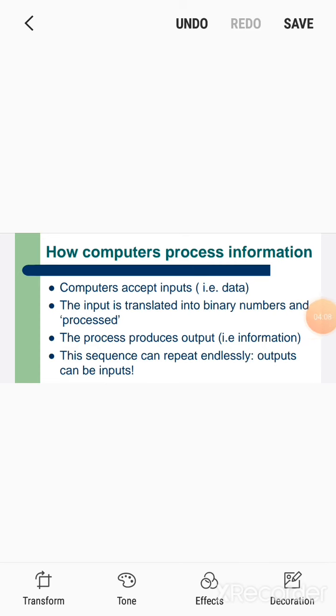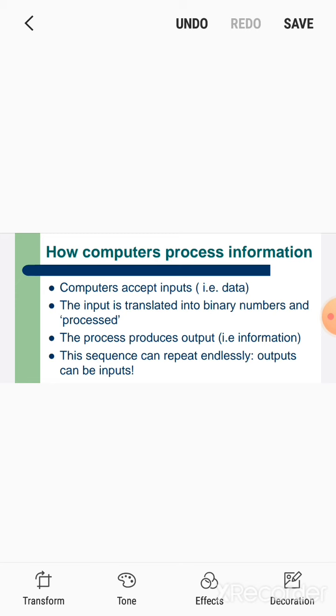Next, how do your computers process this information? First, the computer accepts input, that is raw data. The input is translated into binary numbers and processed, because your computer system can understand only the binary digits 0 and 1.